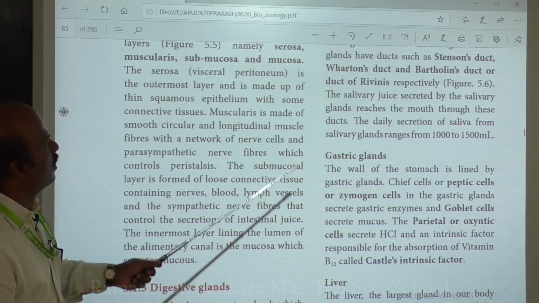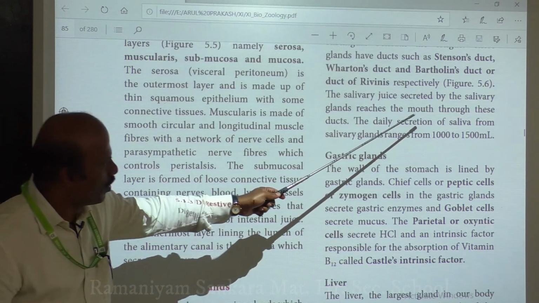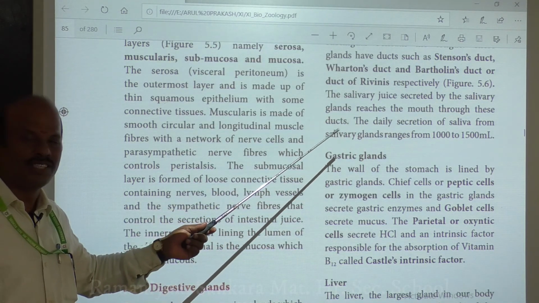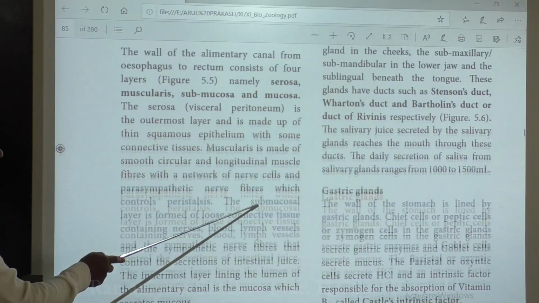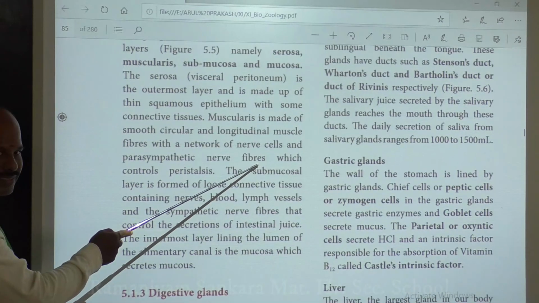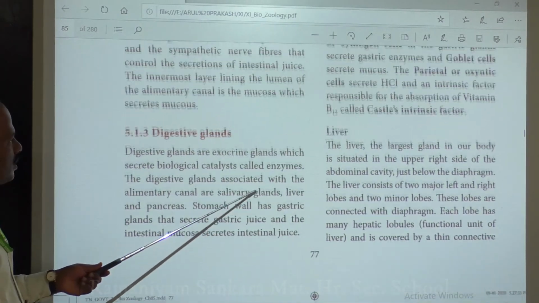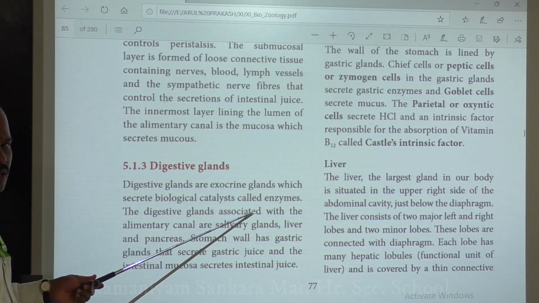The salivary juice secreted by the salivary glands reaches the mouth and digests food in the mouth. So we have discussed how many pairs of salivary glands are present, what ducts they have, and where the saliva is secreted, only in the mouth.